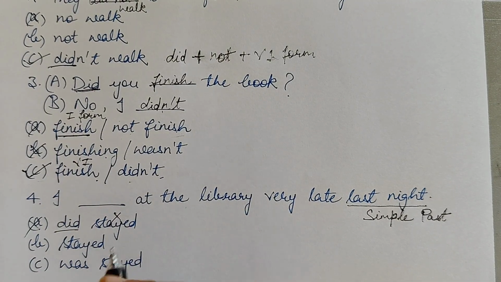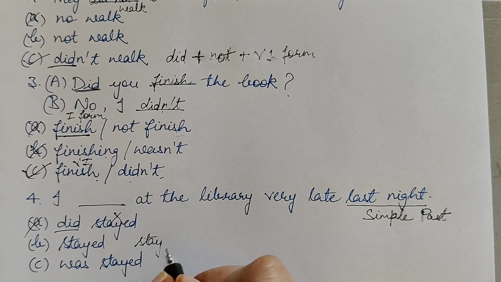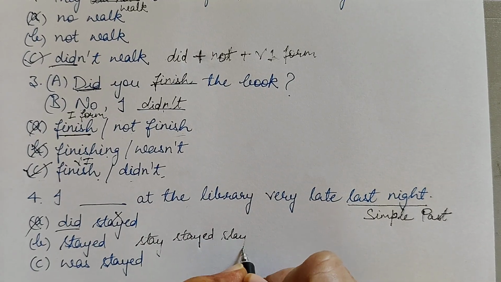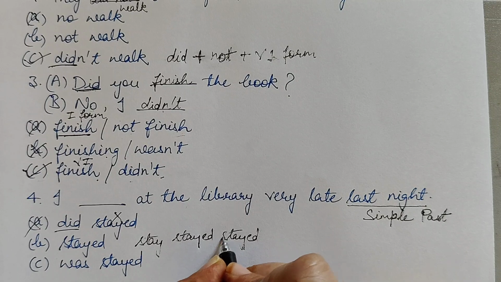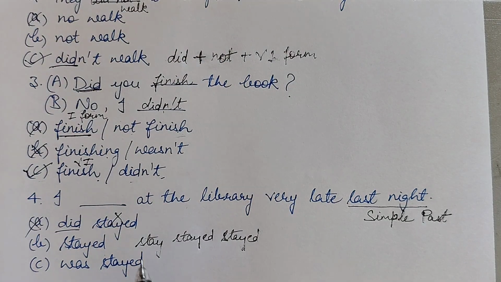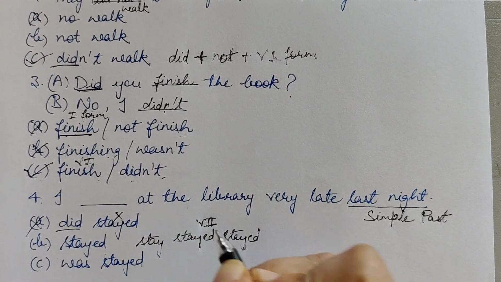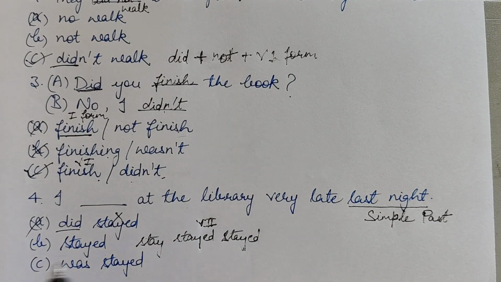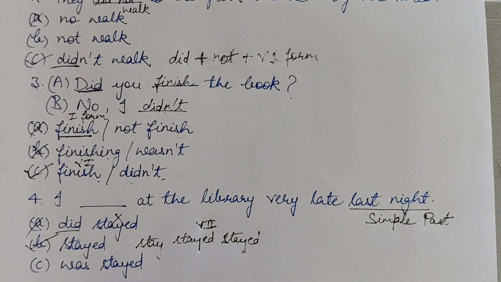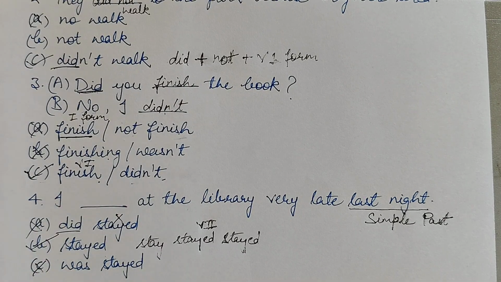Then stayed. The verb forms of stay are stay, stayed, stayed. Okay, so according to the rule, simple past tense takes the verb's second form. No has, have, nothing. So we are going to use this option B as our answer here. And was did, this is not the structure of simple past tense.